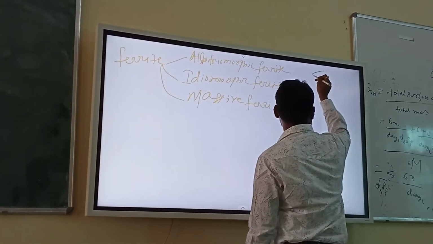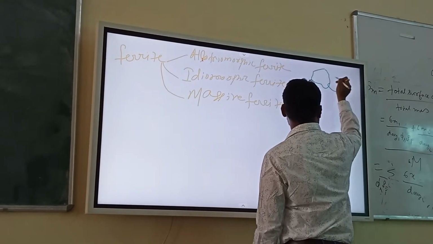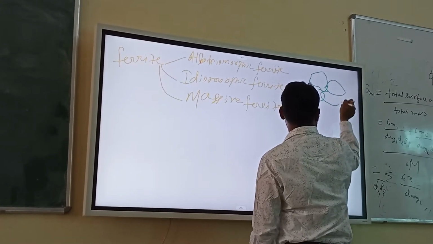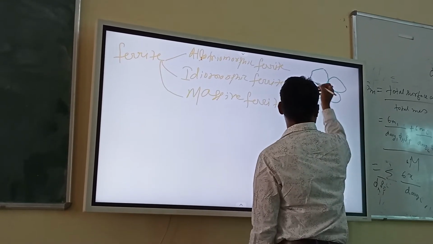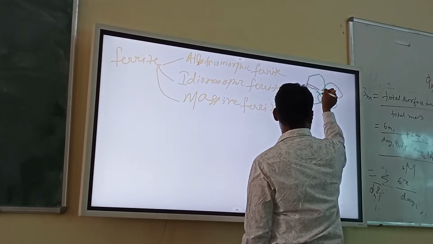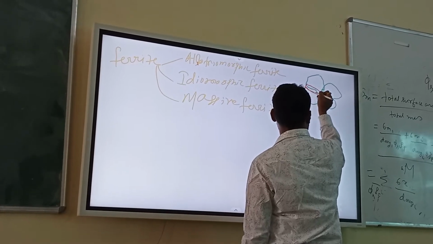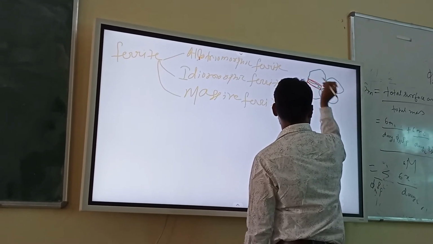If I draw a grain, these are grains for example. Then your allotriomorphic ferrite will be like this.